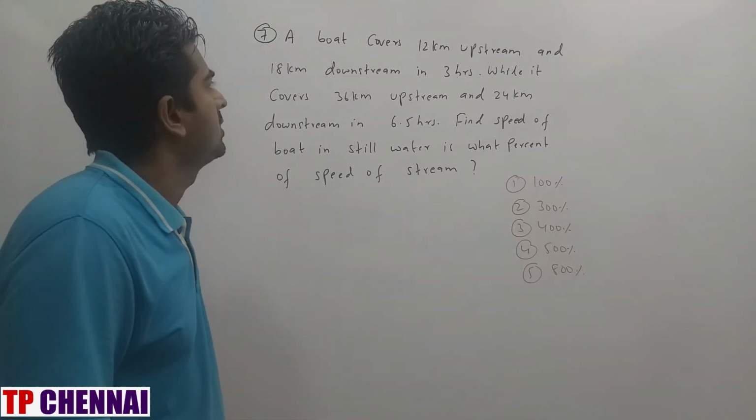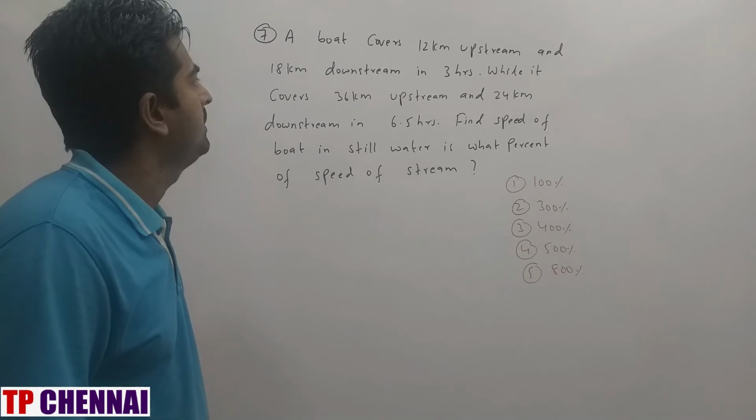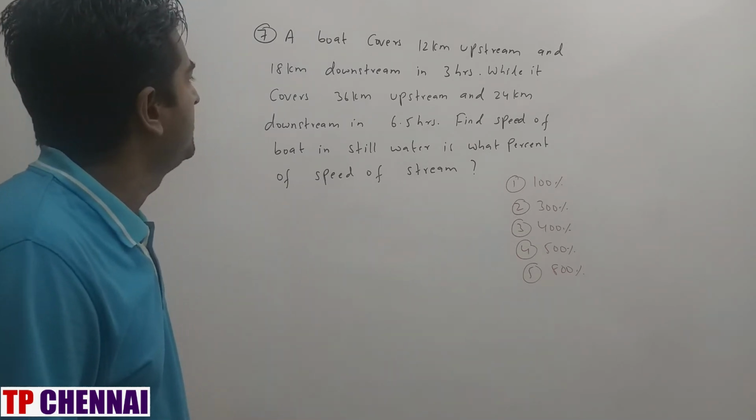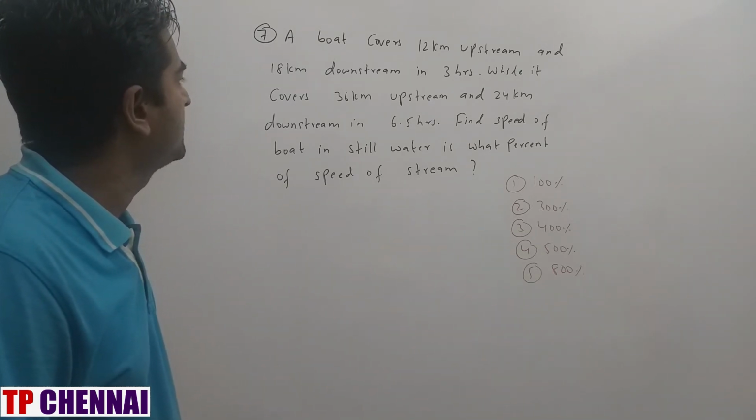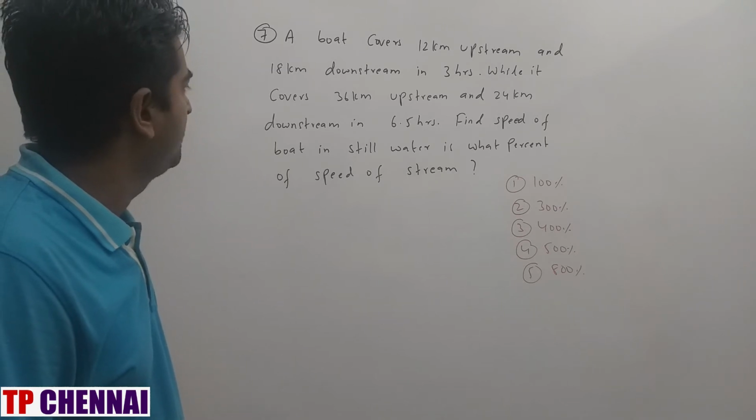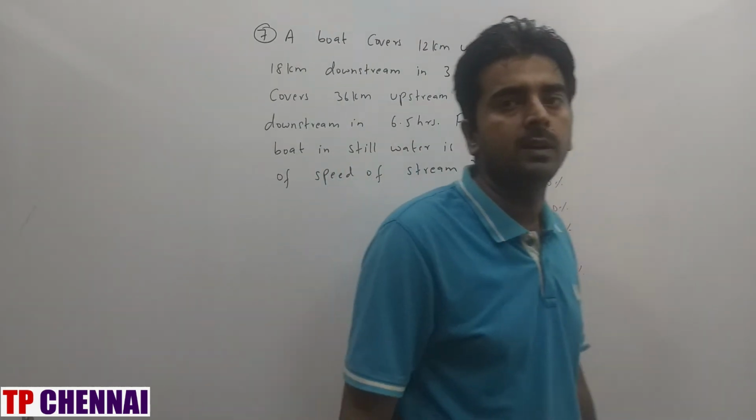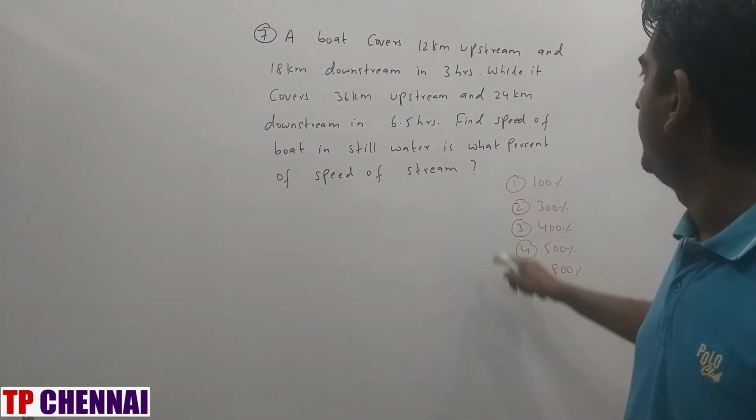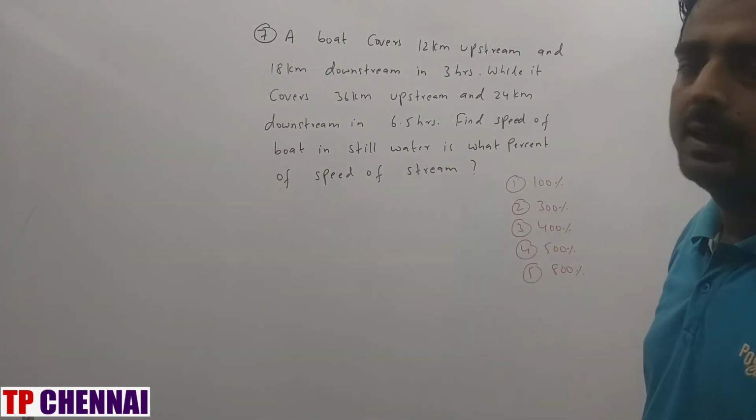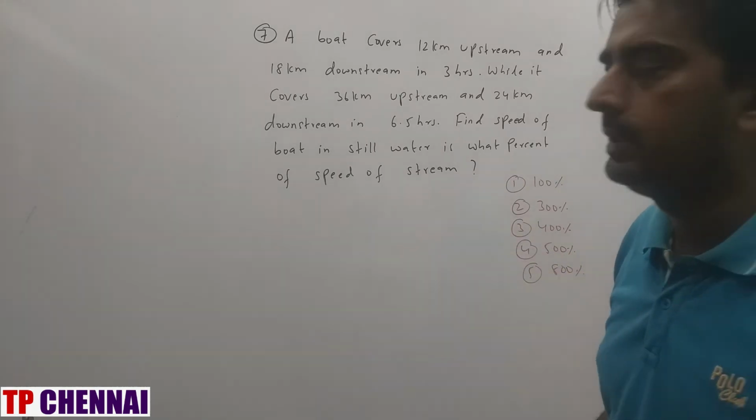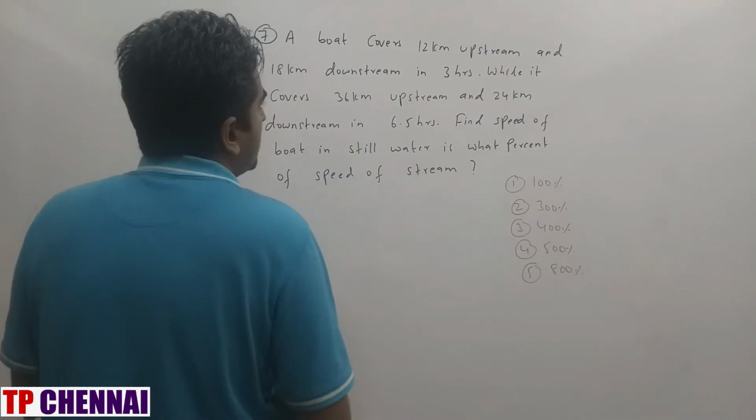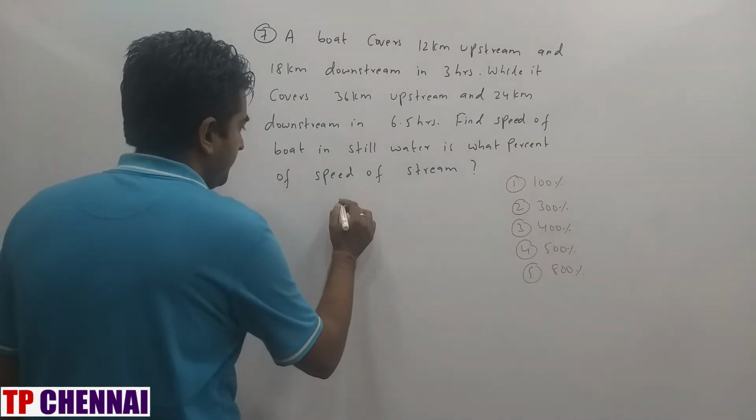A boat covers 12 km upstream and 18 km downstream in 3 hours, while it covers 36 km upstream and 24 km downstream in 6.5 hours. Find the speed of boat in still water is what percent of the speed of stream. Speed of stream is nothing but speed of current. So that means speed of still water, x, is what percent of y, which is the speed of stream.